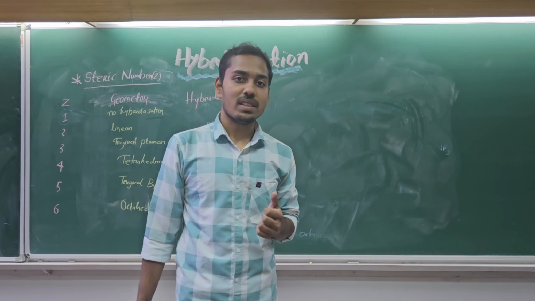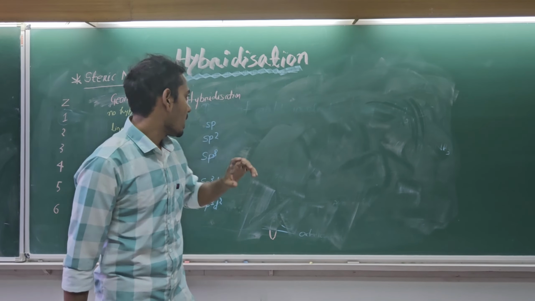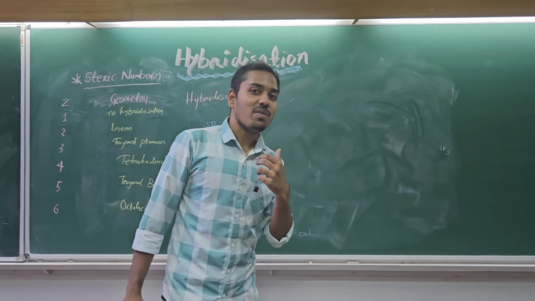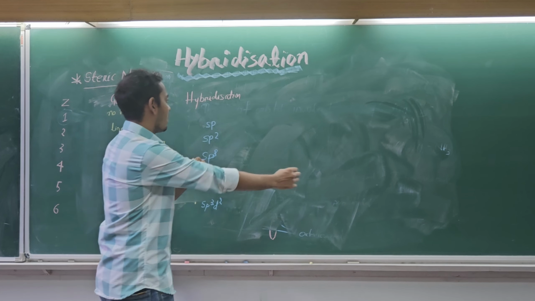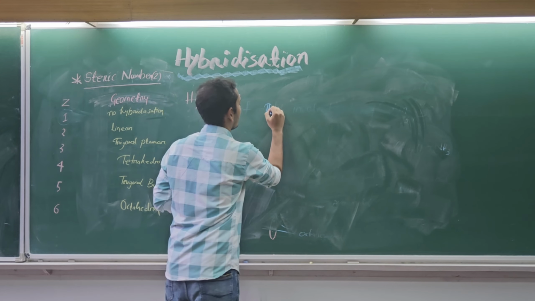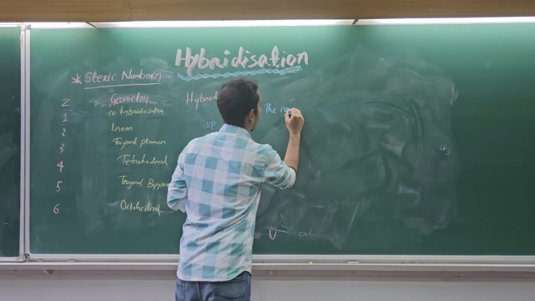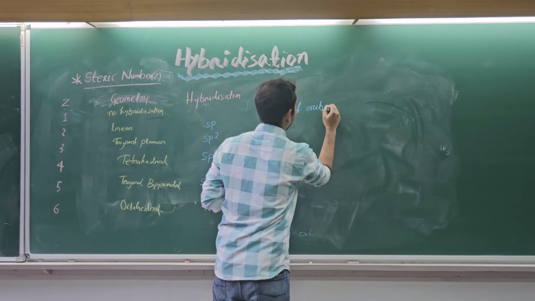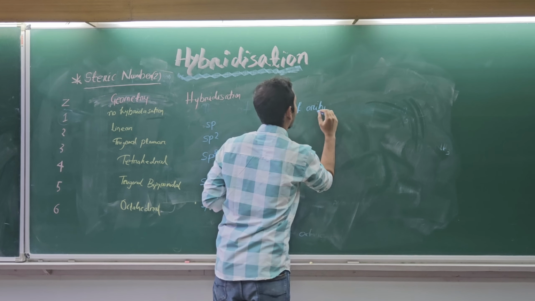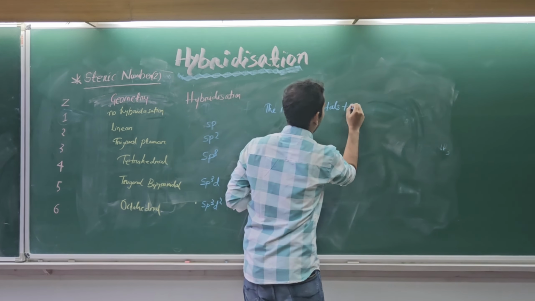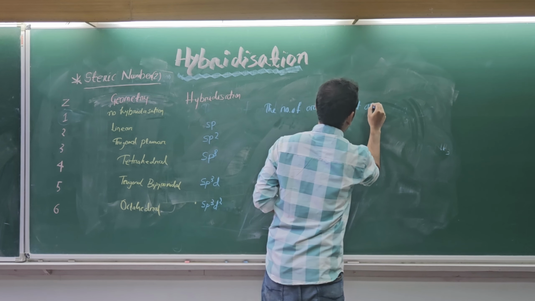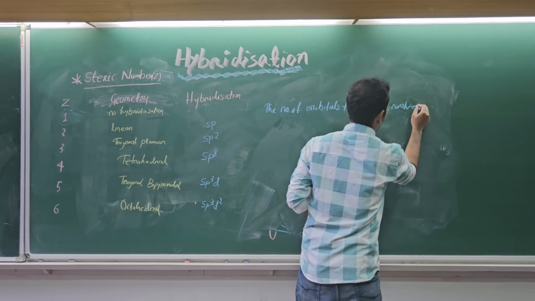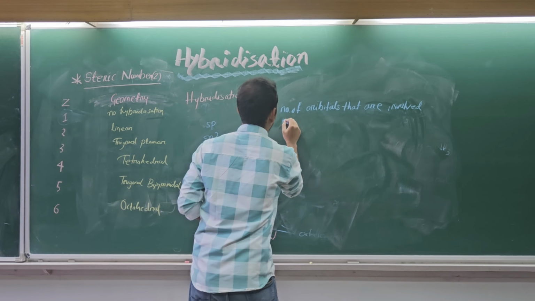Now we will learn about the steric number. With the help of the steric number, we will be able to find the geometry as well as the hybridization of any molecule. But let's first go through its definition. The definition says that it is the number of orbitals that are involved in hybridization.